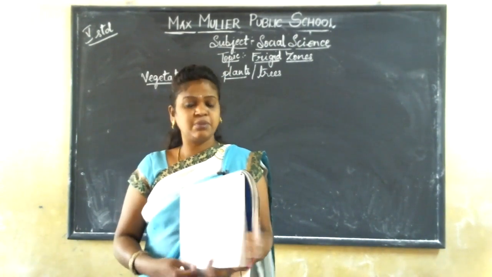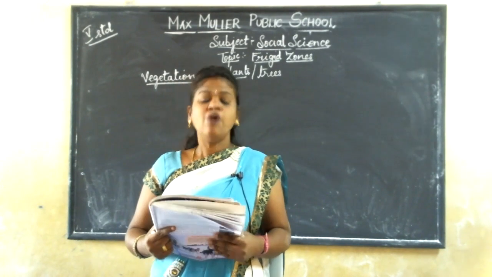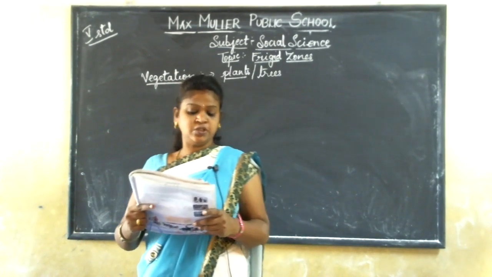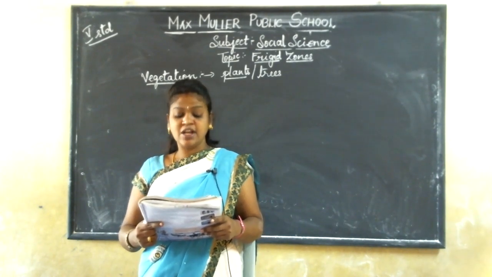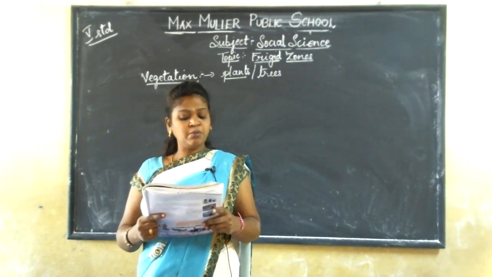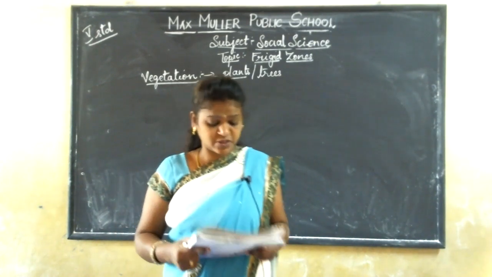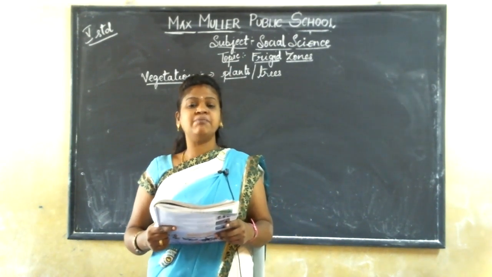Just listen properly. I am going to read once. Listen carefully, children. Vegetation. Due to the cold climate and permanently frozen soil called permafrost, there is almost no vegetation in the frigid zones. There is no rainfall and the weather is comparatively mild in summer.